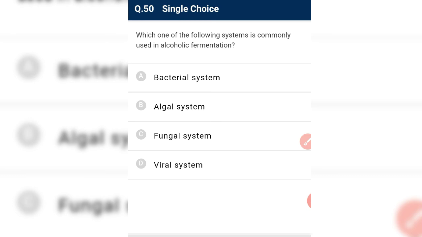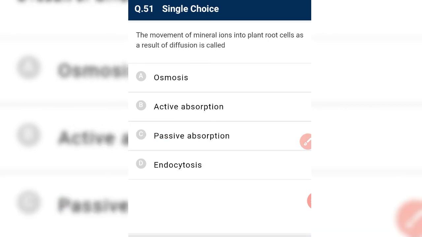Which one of the following systems is commonly used in alcoholic fermentation? A fungal system, for example Saccharomyces cerevisiae, that is the yeast, a fungus. The movement of mineral ions into plant root cells as a result of diffusion is along the concentration gradient, so ATP is not required. It is passive absorption, though most people will say active absorption.